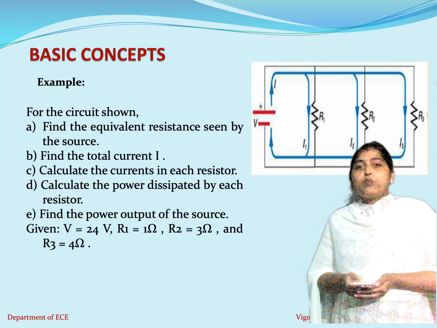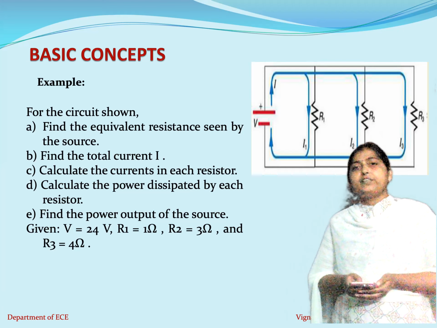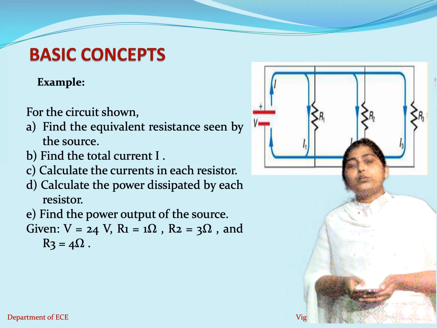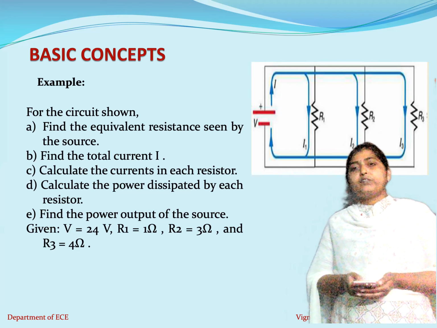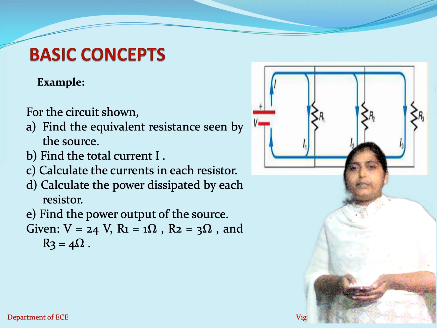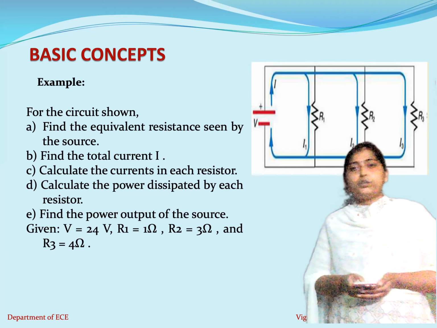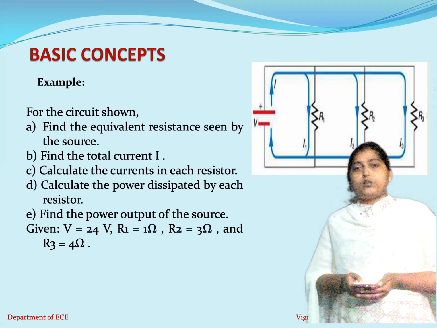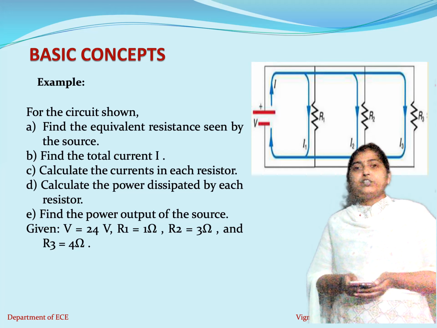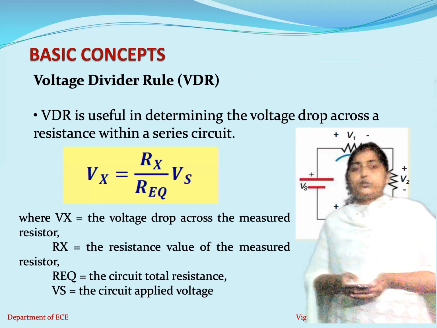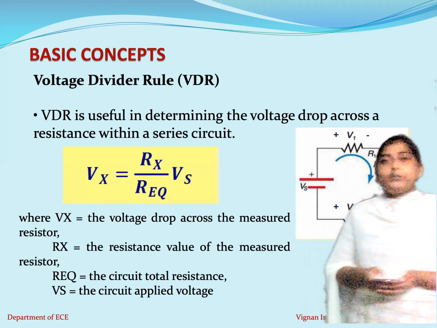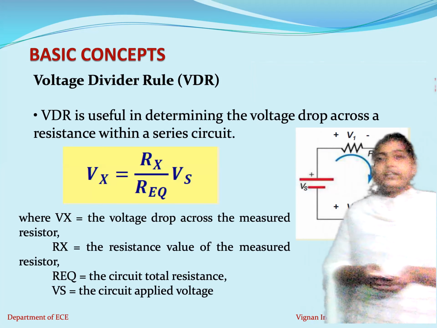Now find the power output of the source. Same: the source is V, total current is I, and power is given by V into I. Again the same concept applies here. The total power delivered by your source will always be equal to the sum of the power delivered across these elements. You have to check whether you are satisfying that concept or not. So this is a small example which gives us a basic idea of how to calculate the voltage and current through your circuits. Now coming to one more important rule, that is the voltage division rule.